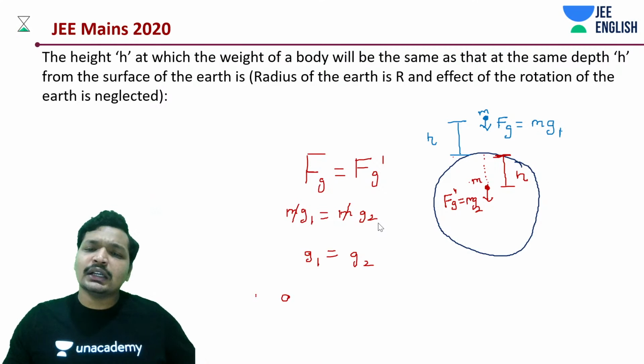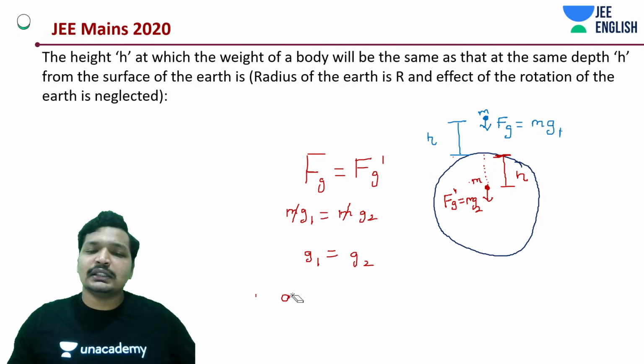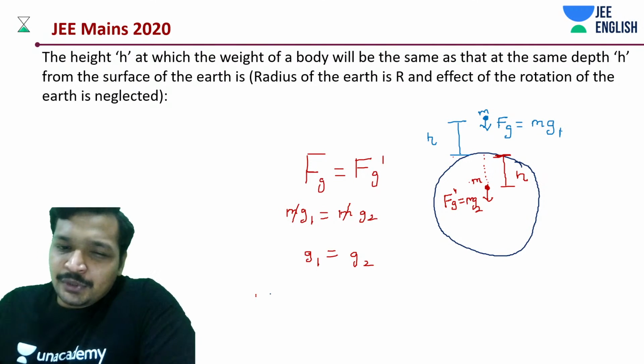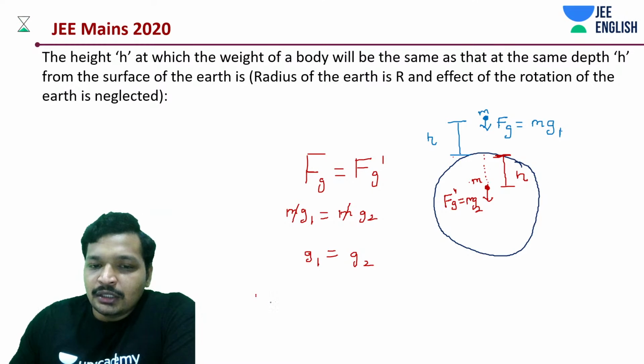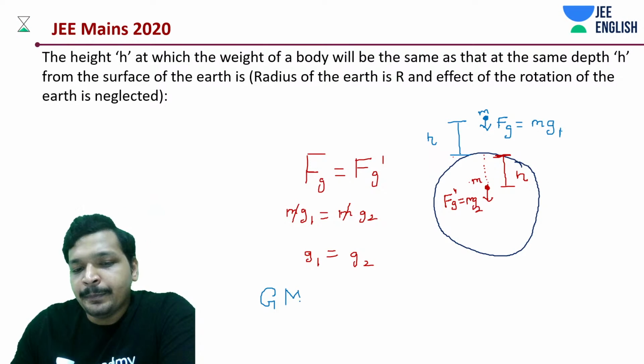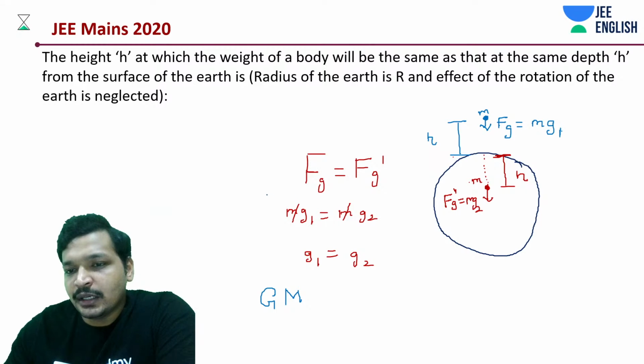Let me do a thing. Let's take a different approach. This approach is also very easy if you're thinking about it. So what is this? This is going to be G m. What is this mass? Capital M mass.